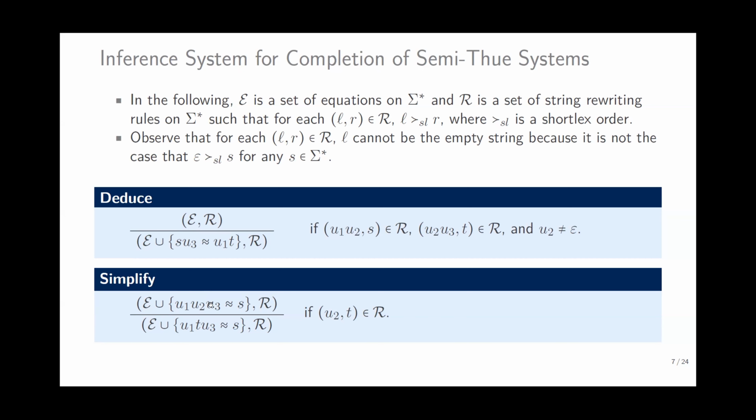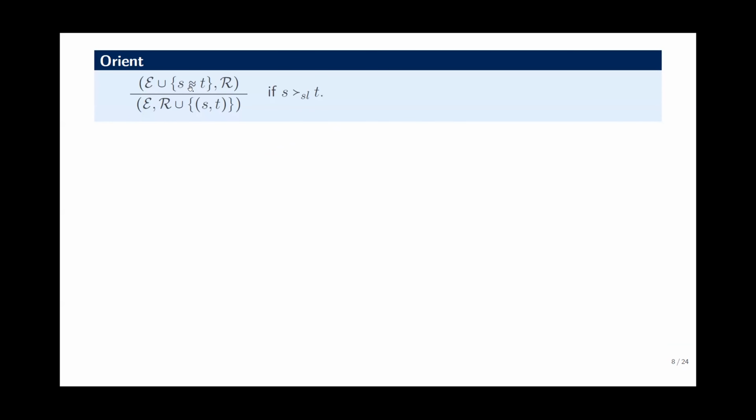Simplify is using simplification by rewrite rules, U2 to T. And orient is where S equals T is in the equational part, and R is a set of rewrite rules. Here, S equals T can be oriented into rewrite rules using this one. As you can see, the equation is bidirectional, but the rewrite rule is a directed equation. So it's better to use rewrite rules instead of keeping the equations.